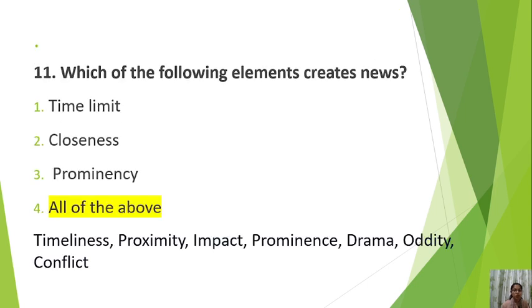The main element of news is timeliness. Is it happening now? A news happening 1 month ago is not considered news in these times of minute to minute or second to second updates. Second is proximity. If it is happening near to you, you will be relating more to it. Third is impact, how large the impact it is generating. Next is prominence. Next drama. Next oddity and conflict. These are the important elements of news.